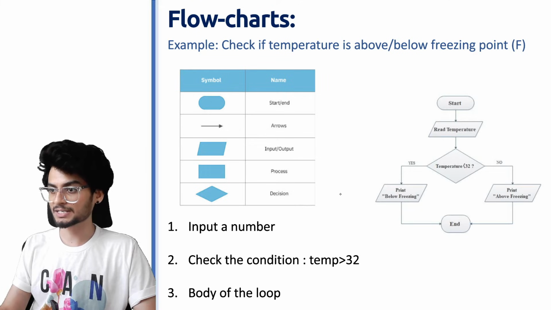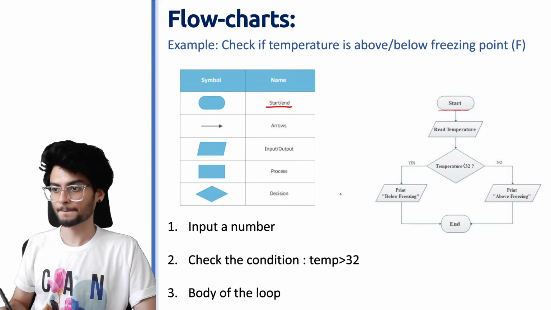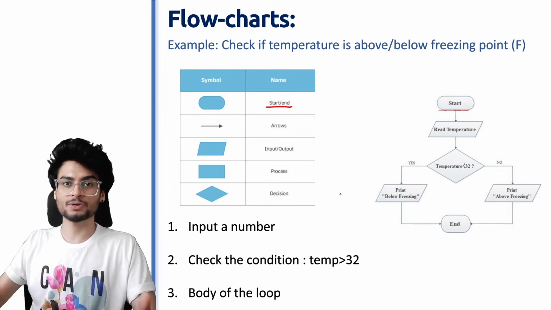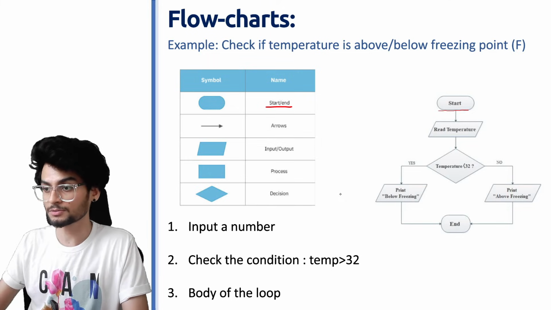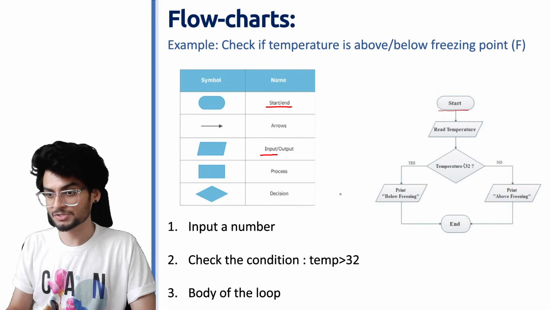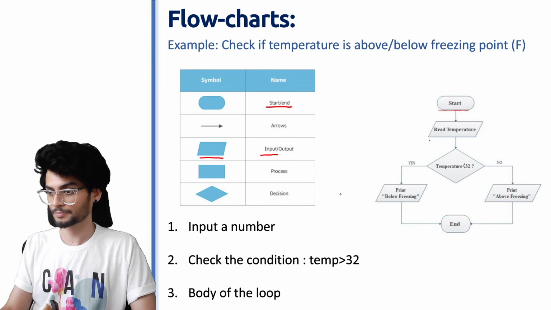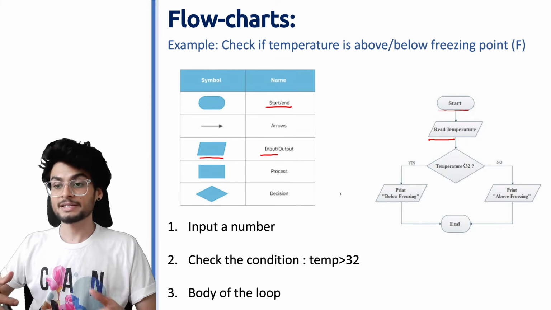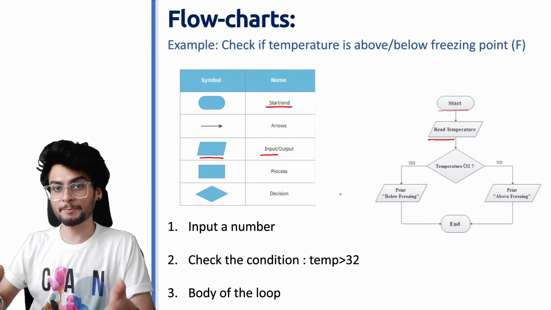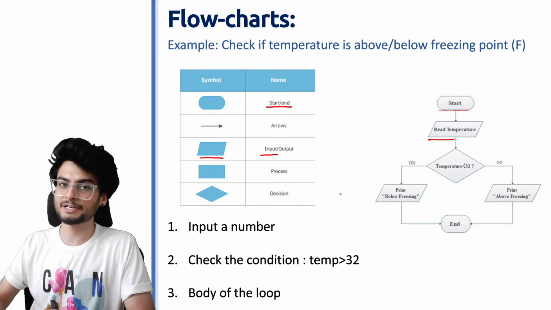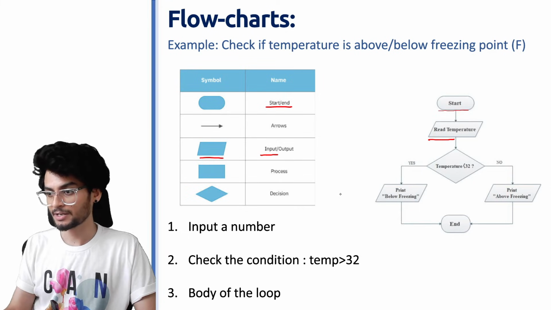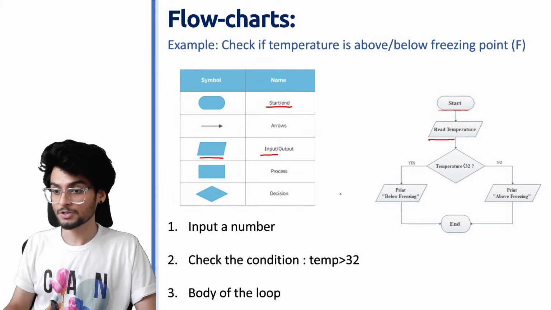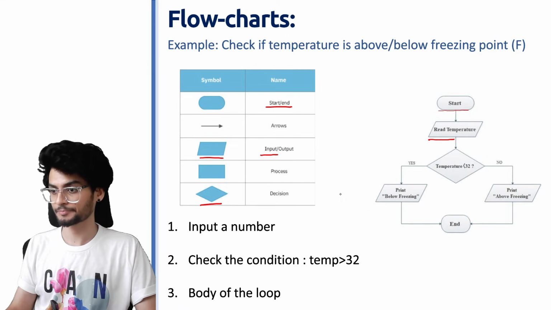हम लोगों का प्रोग्राम जहां स्टार्ट हो रहा है, we are using this symbol. After we start the program, what we do is we take the input कि temperature कितना है, we are taking the input from the user. So for that purpose we are using this diagram. The next step would be to check if the temperature जो हम लोगों ने just input किया वो 32 से कम है या 32 से ज़्यादा है. So यहाँ पर हम लोग कुछ decision ले रहे हैं कि checking it is a condition, right? So यहाँ पर हम लोग ये diagram use करेंगे.